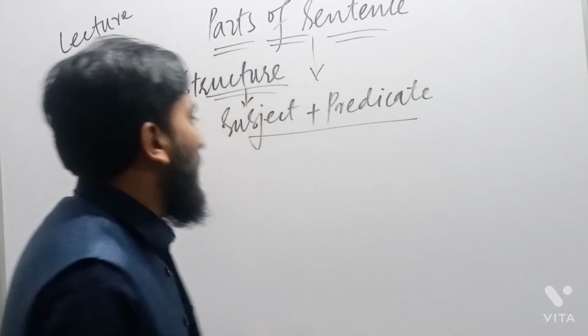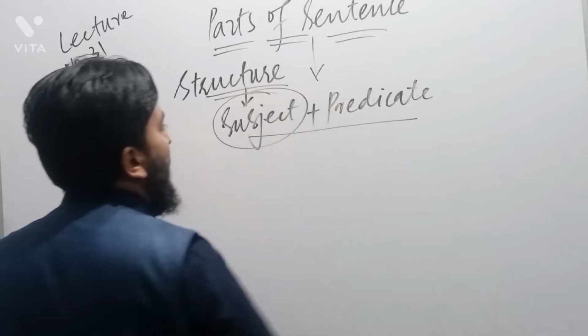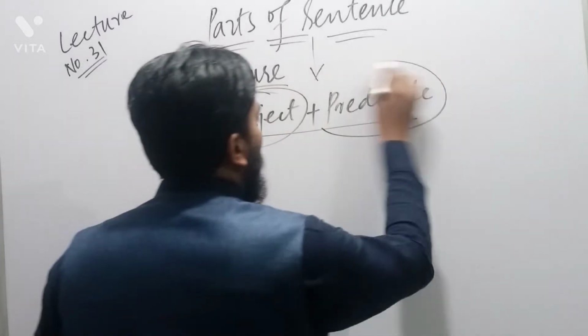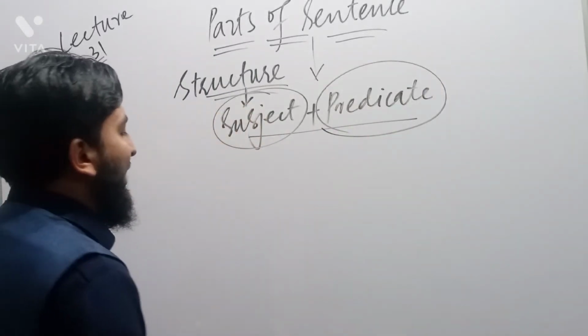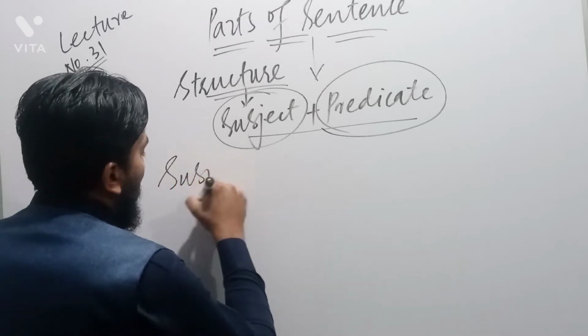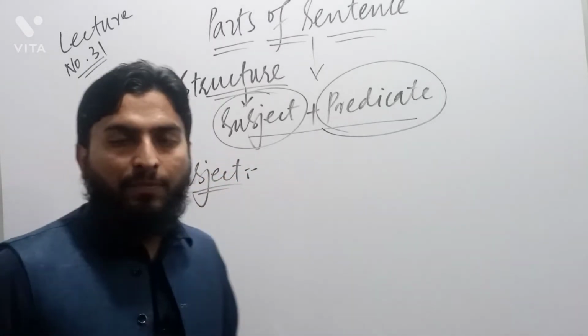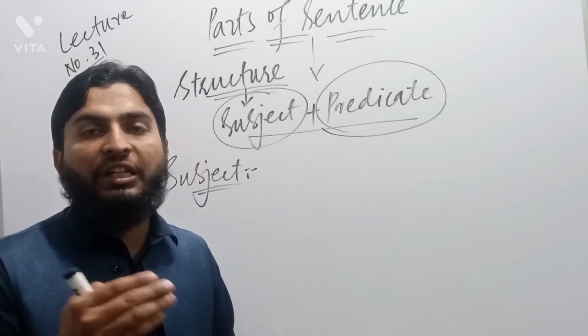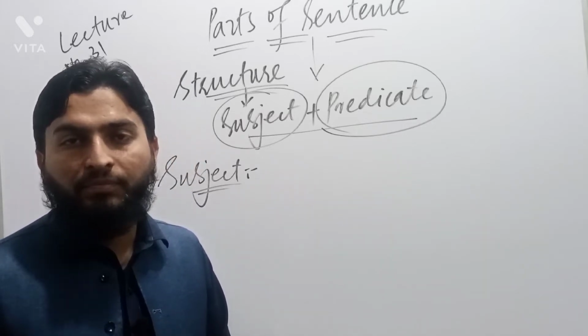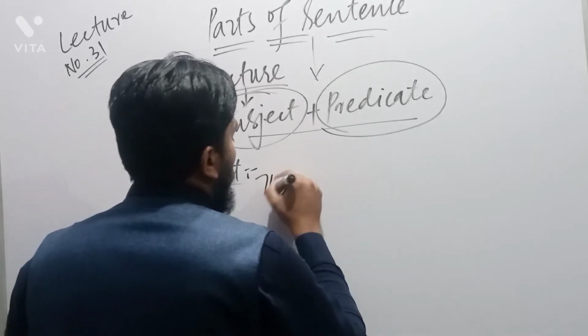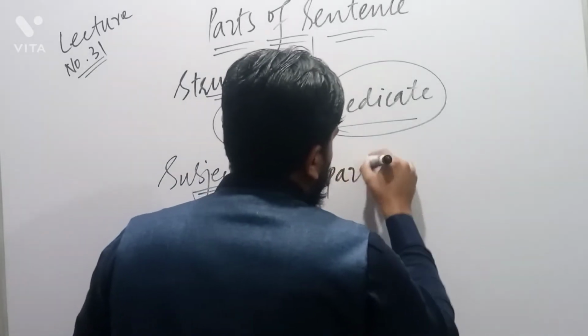Dear fellows, what do we mean by subject and what do we mean by predicate? It is quite clear to us that subject is that part of a sentence about which the predicate is said.